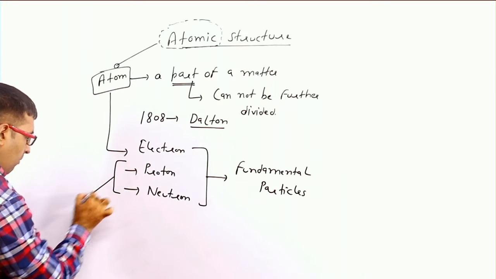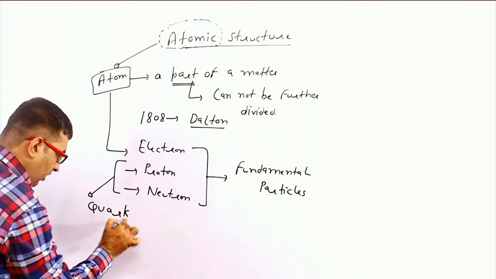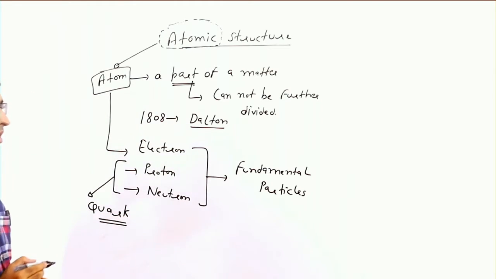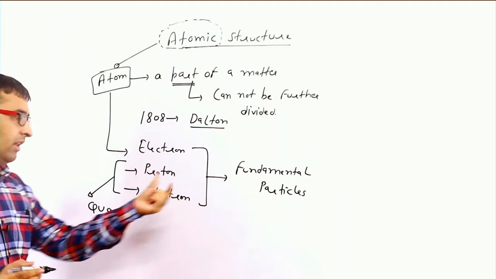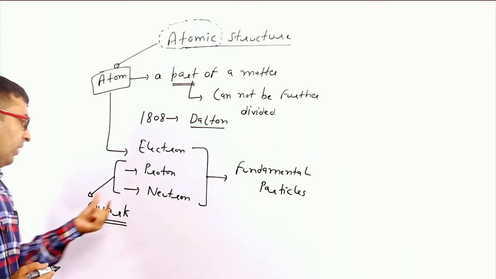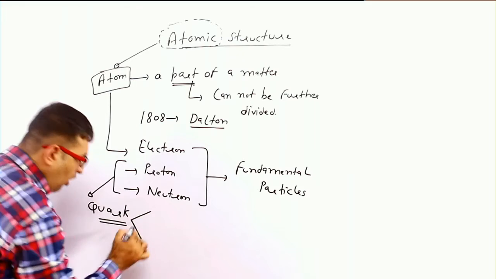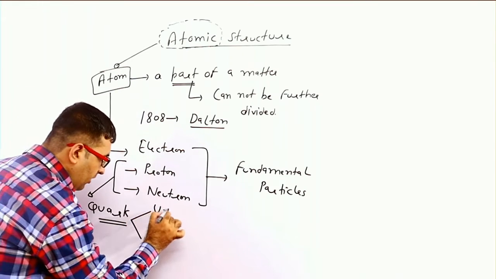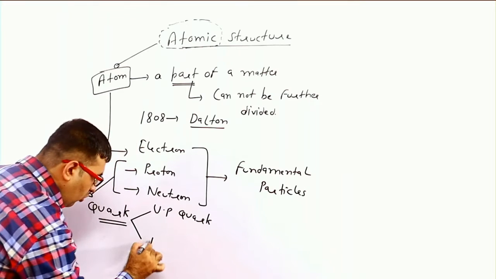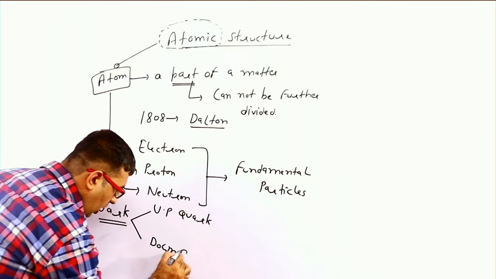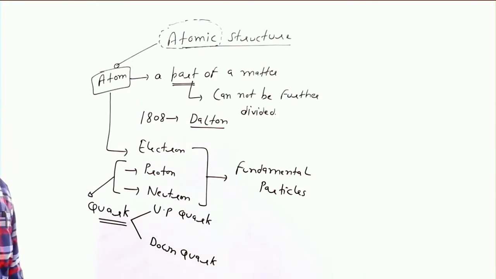So students, an atom has three fundamental particles, and proton and neutron are made up of quarks. Quarks are also of two types, that is up quark and down quark.